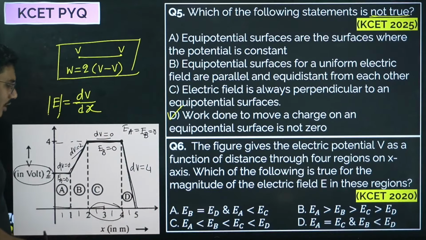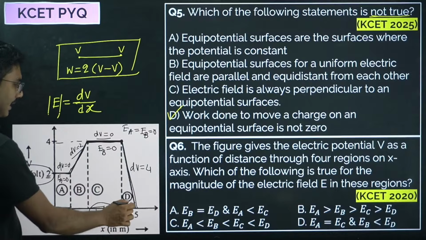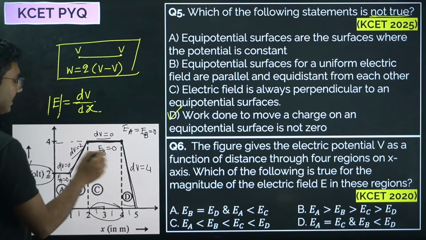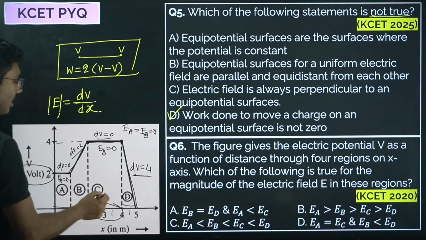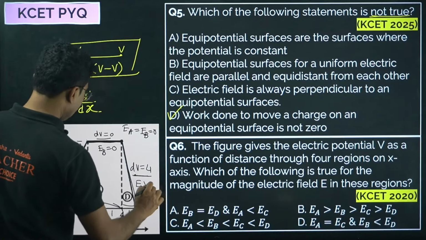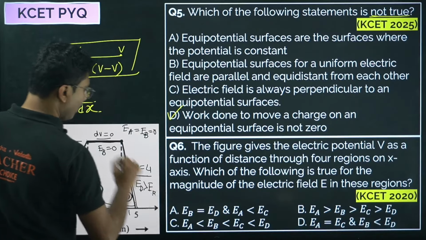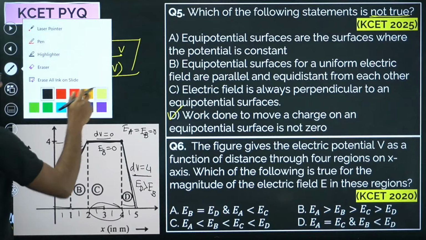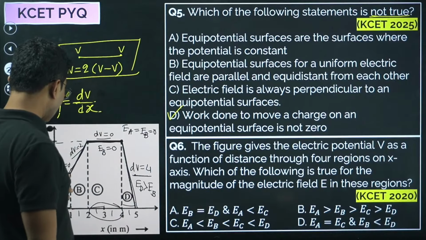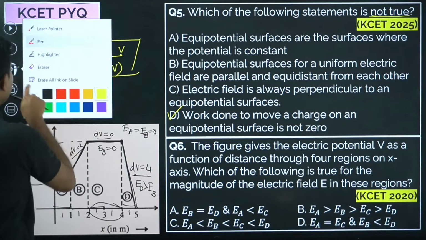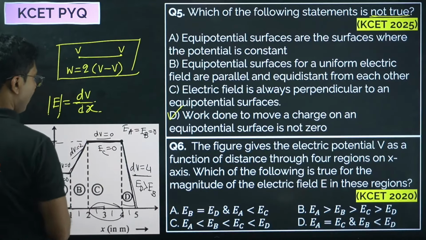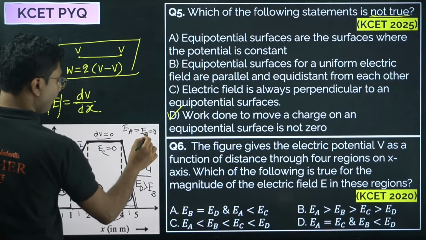Here also distance is 1. So dx is same for both B and D, but dV is more for region D, so ED is definitely greater than EB. So we can say which option is correct. EA equals EC, not B, sorry.